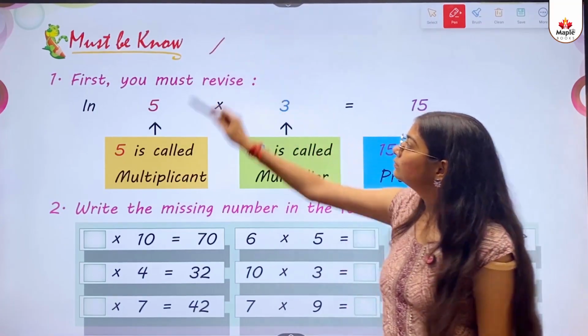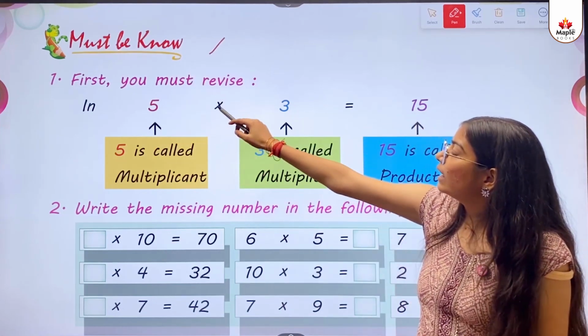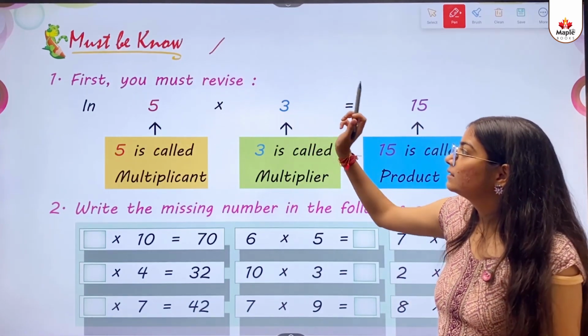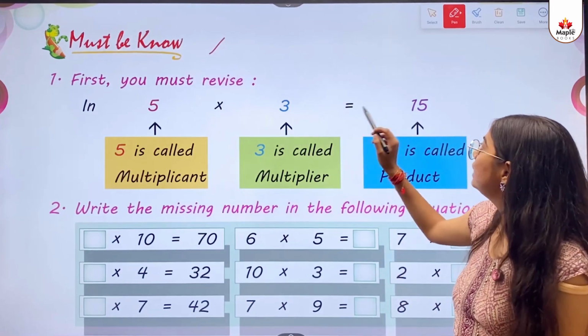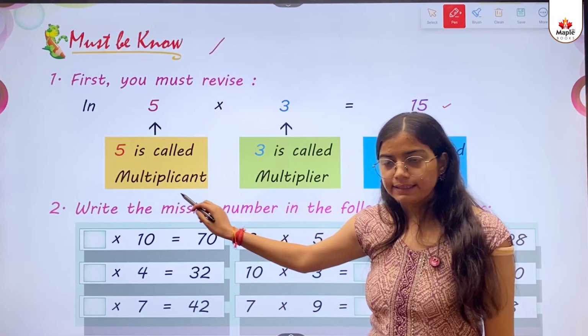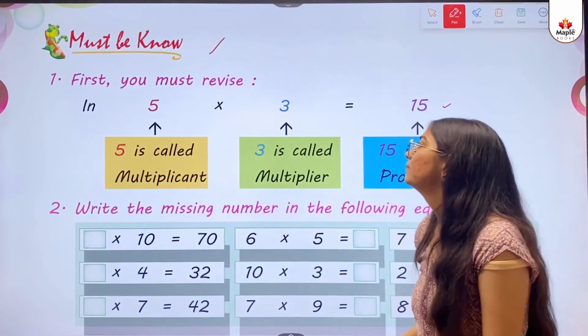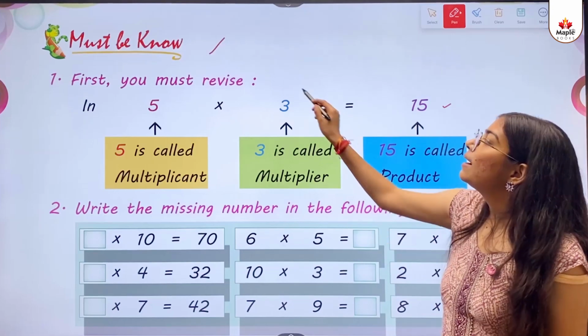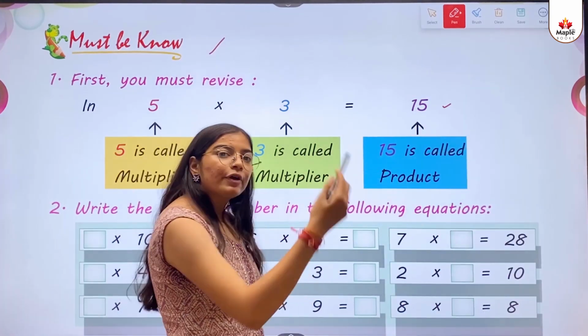Must be no. First, you must revise. In 5 multiply 3 equals to 15, 5 is called multiplicand, 3 is called multiplier, 15 is called product.